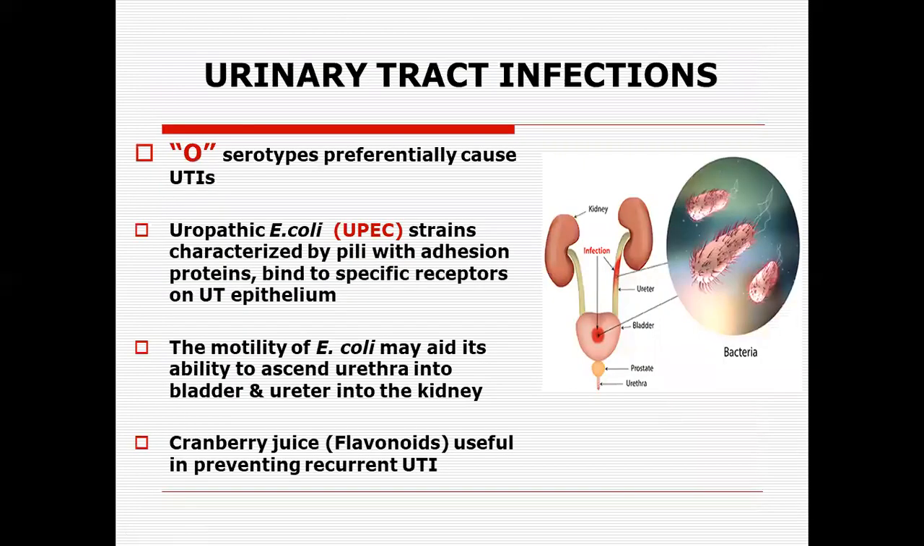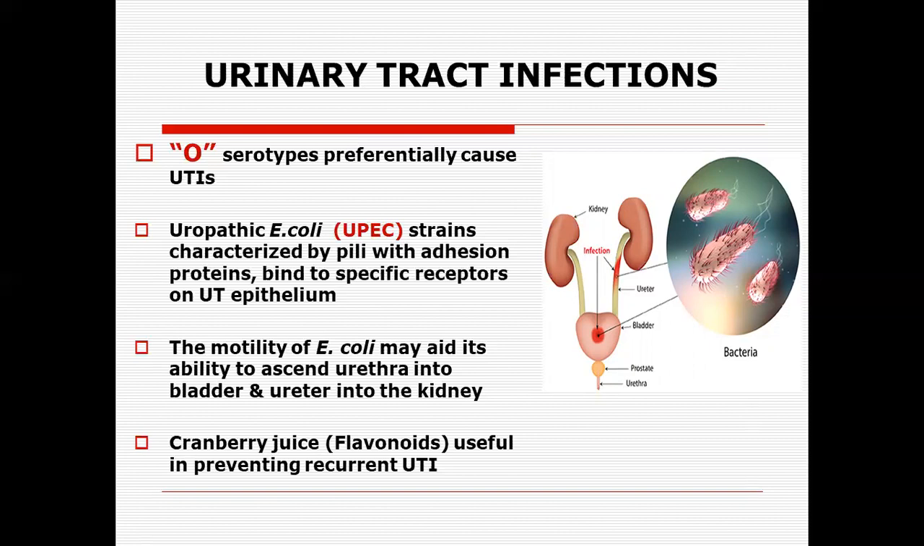Yes, we discussed the gastrointestinal disturbances caused by Escherichia coli, and we will now start on the urinary tract infections because of Escherichia coli. Certain O serotypes of Escherichia coli preferentially cause UTI infections, particularly the uropathogenic Escherichia coli, abbreviated as UPEC. It is a strain characterized by the presence of pili, and with these pili it has various adherence proteins, and these proteins bind to the specific receptors on the urinary tract